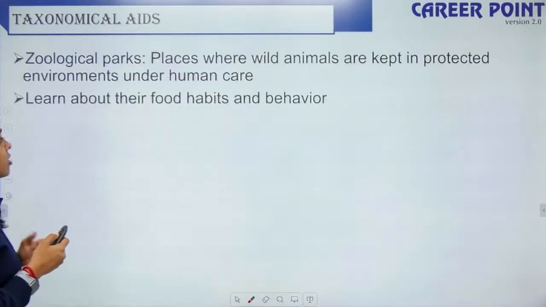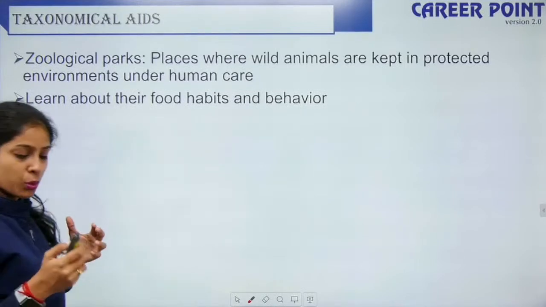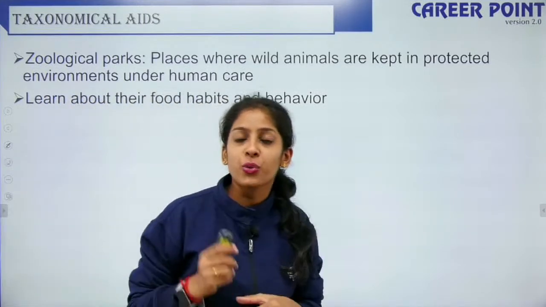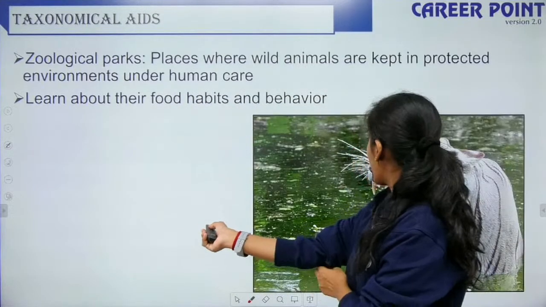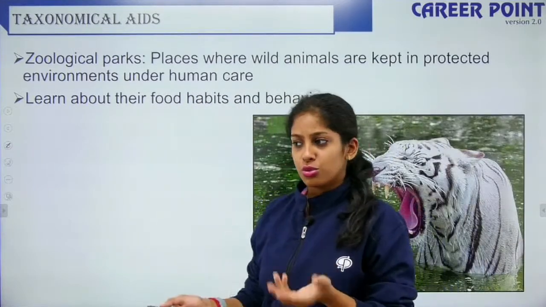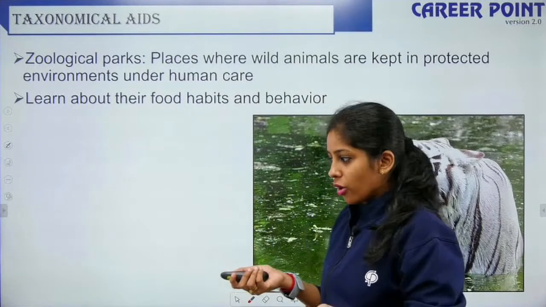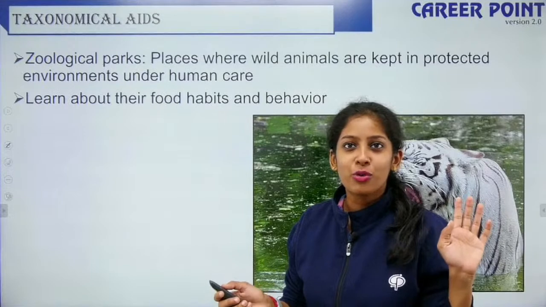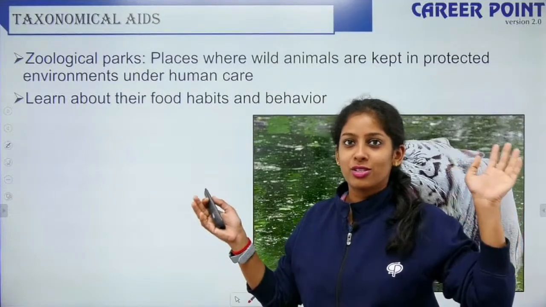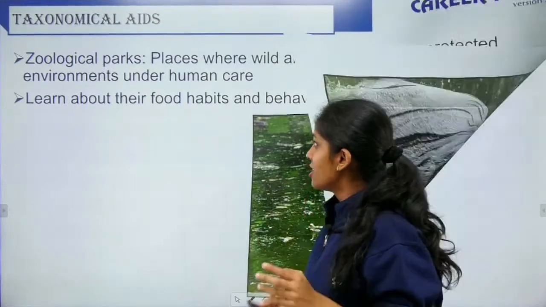So the zoos. I guess you know zoos, you bring animals and put them in a cage and you keep them under human observation, right? So that is your zoo. I guess you've gone to a lot of zoos, right? So where all have you been to a zoo? It is up to you. You can write any number of zoos. Ma'am, I've been to this zoo, Mysore zoo. Yes, fine. That's up to you.